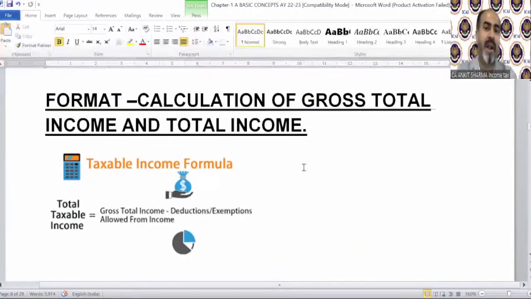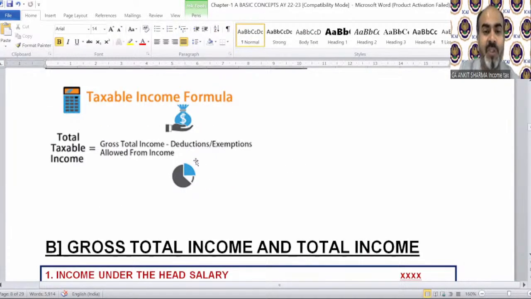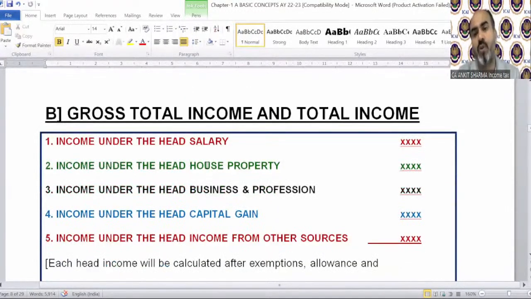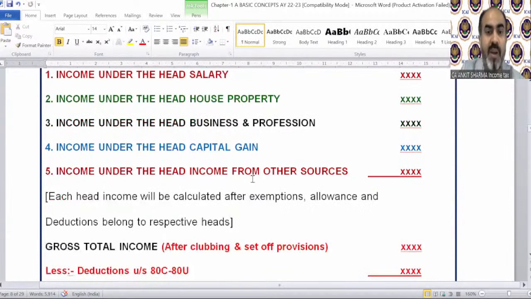This is the format, calculation of gross total income. So the taxable income formula: gross total income minus deduction and exemption will be called total taxable income. I have made a format also to make you understand these things. That is income under the head salary, income under the head house property, income under the head business and profession, income under the head capital gain, income under the head income from other sources. So these 5 incomes, what you are seeing over here, have separate chapters in your study, which you will study later. So the total of these 5 heads is called gross total income.